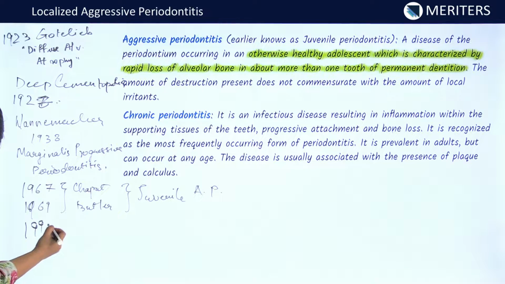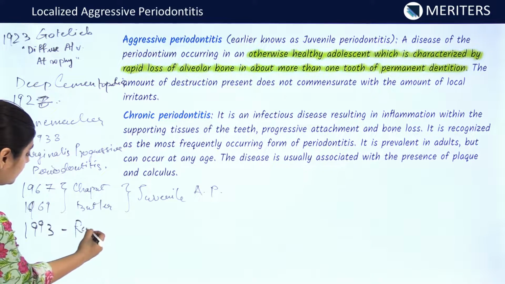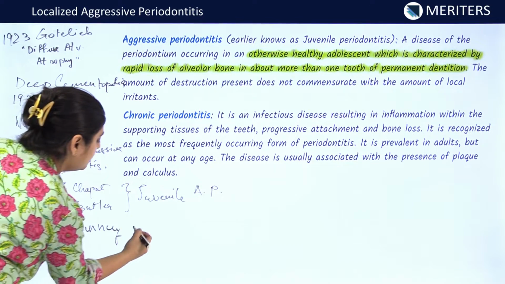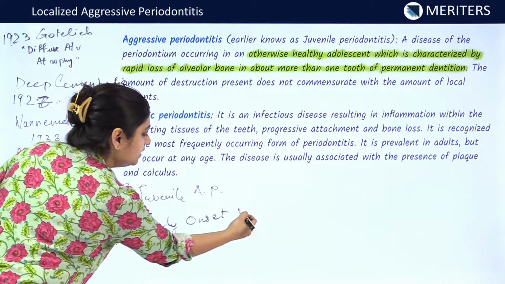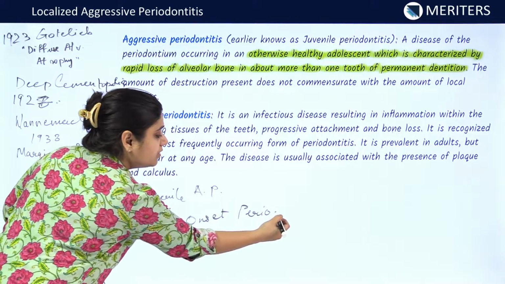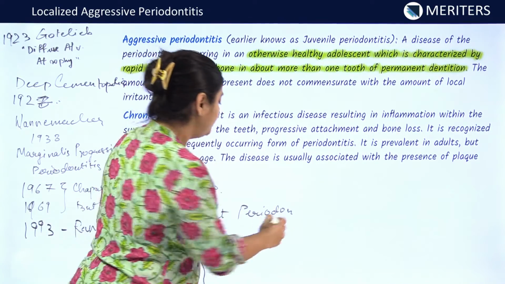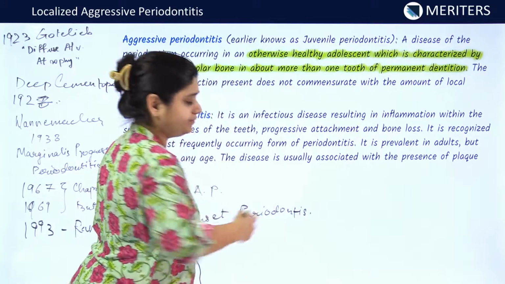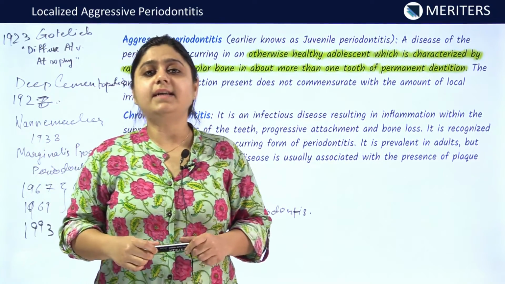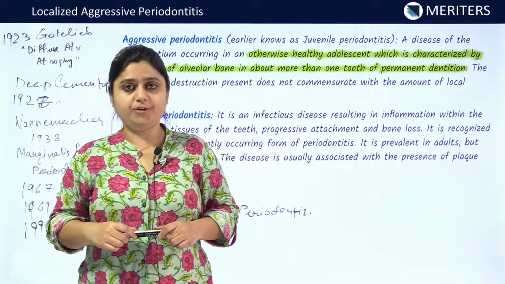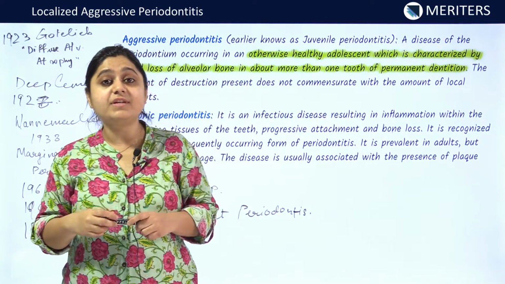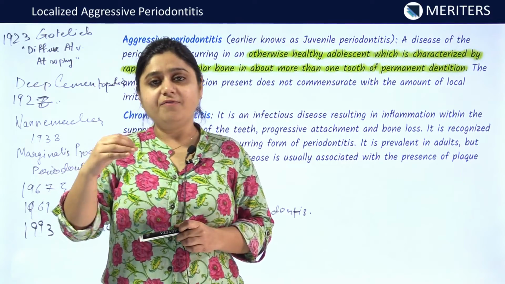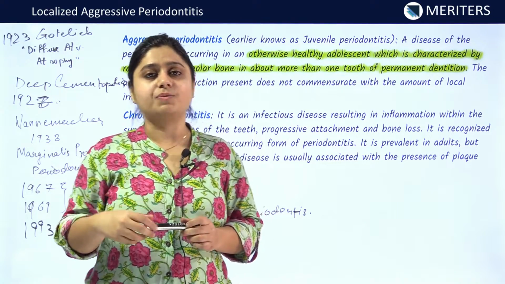In 1993, Rani coined the term early onset periodontitis, because of the age group of the individuals affected by this disease. In 1999, American Academy of Periodontology coined the term aggressive periodontitis because of the aggressiveness of the disease with which it affects the individual's bone and tissues.